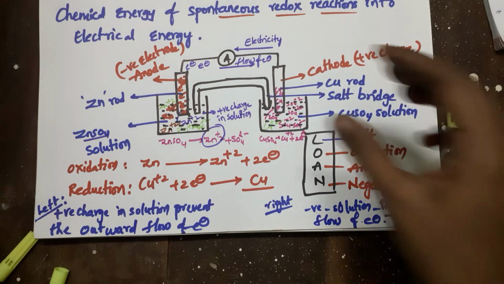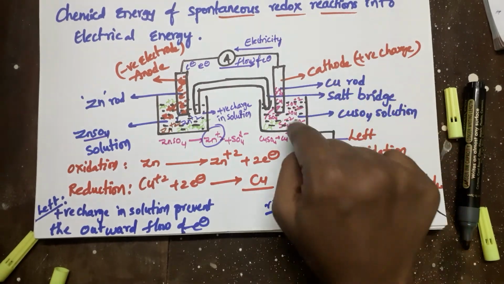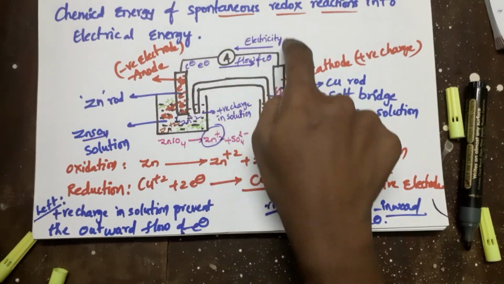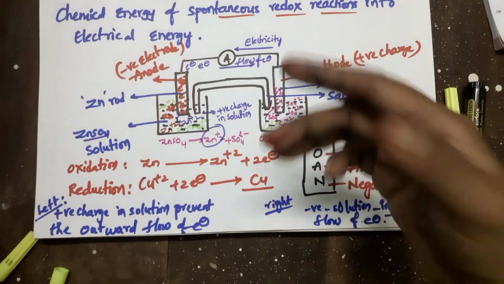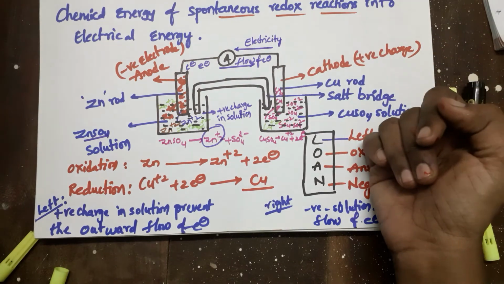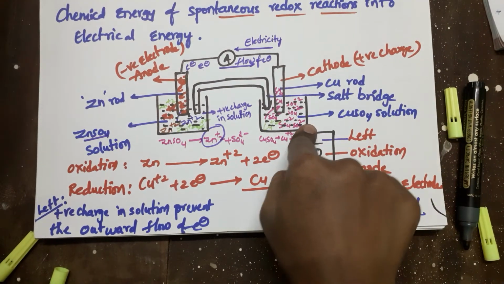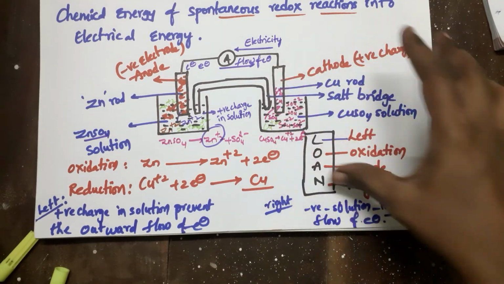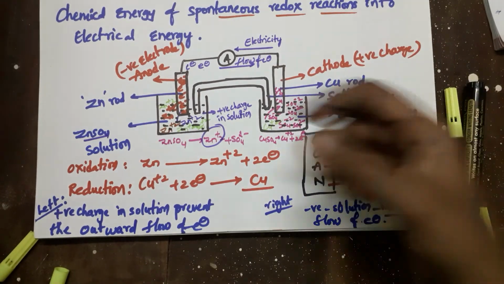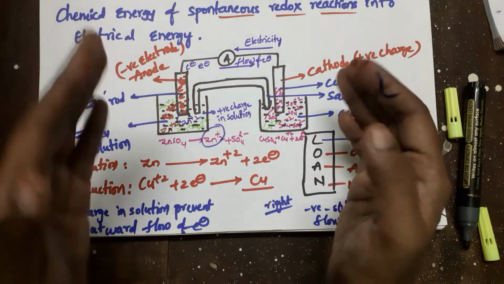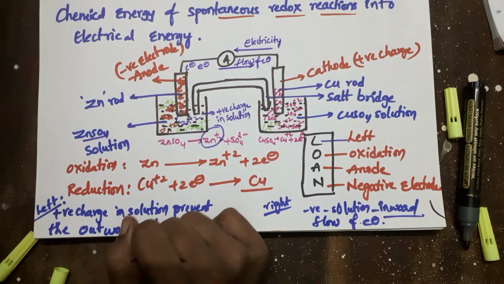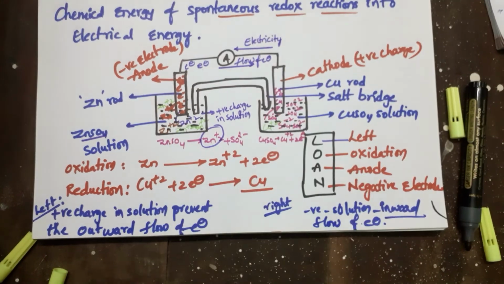See, a bulk of negative charge is present in the solution and the flow of electrons is like this, no? So here the negative charge on the electrode also increases. The electrons contain negative charge and the solution also contains negative charge. The repulsion between these two will occur, so it prevents the inward flow of electrons. Okay, to maintain these conditions we are using the salt bridge.